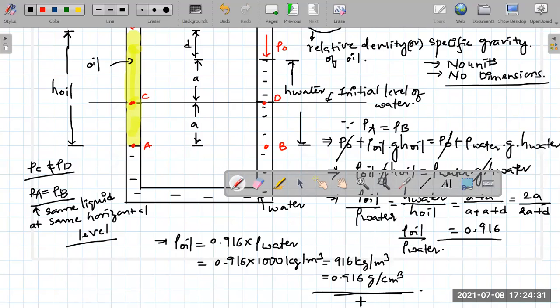So 1 liter of water weighs 1 kg, whereas 1 liter of oil will not weigh 1 kg, but it will be less than that. Any confusion in this?